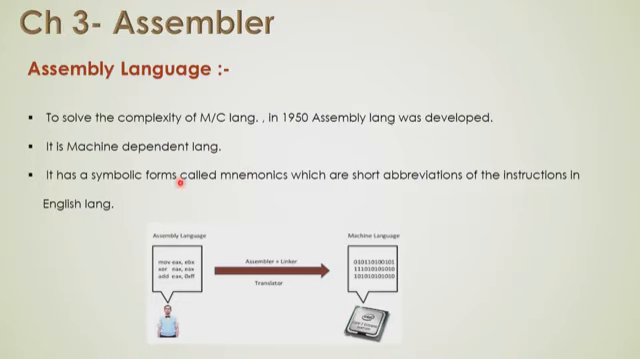It has symbolic forms called mnemonics, that are short abbreviations of the instructions in the English language. It has some English words that are known as mnemonics that are used for the instructions. So how does the assembly language work? When we start our programming in assembly language, it has some mnemonic codes, and then the assembler and the linker work together as translators, and that converts this assembly language into the machine language.